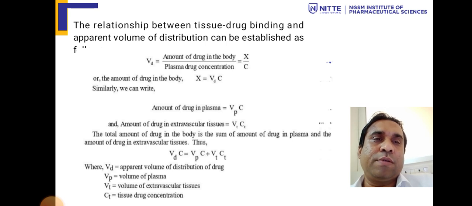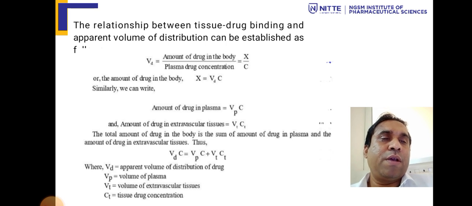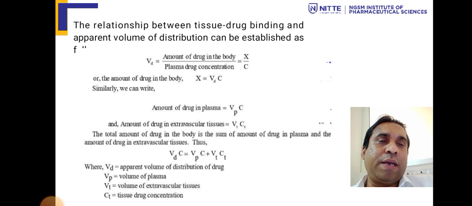So we can rewrite the things. Amount of drug in plasma equals Vp times C, where Vp is the volume of distribution in plasma. The amount of drug in extravascular tissue will be Vt times Ct.